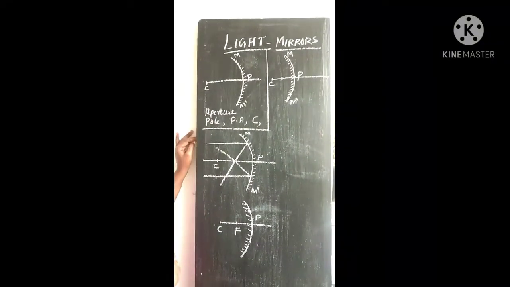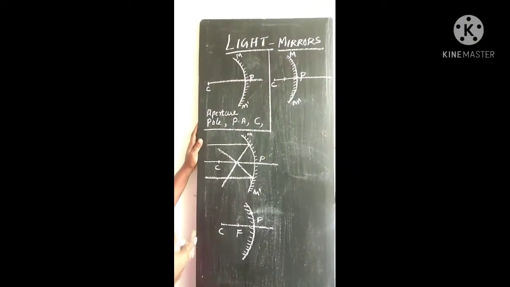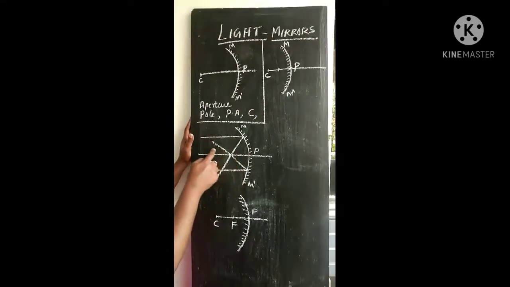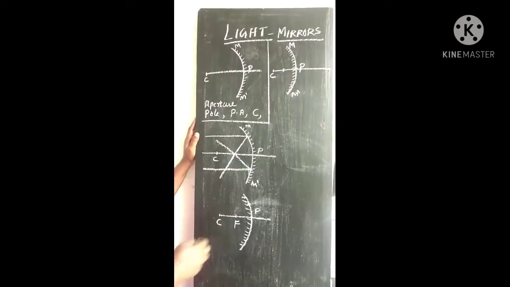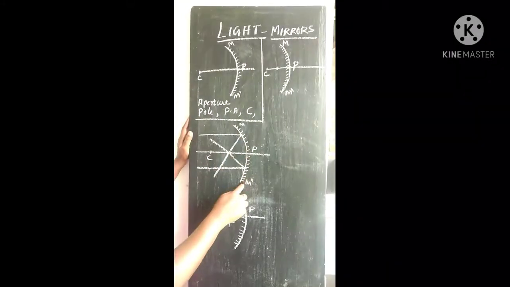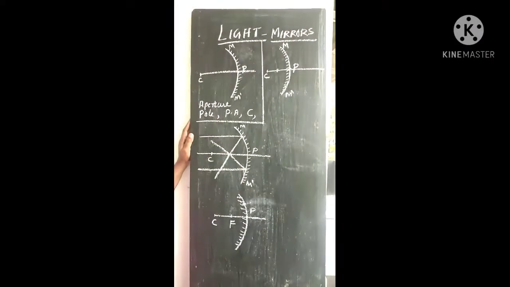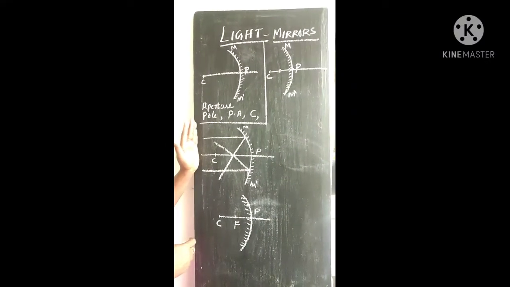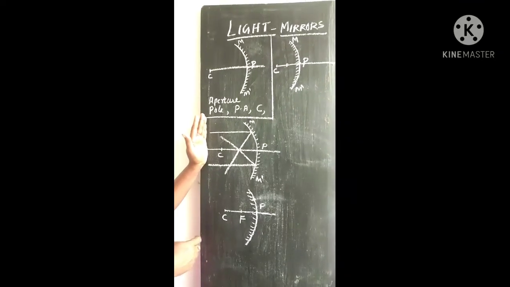Here we consider keeping an object in front of the reflecting side of the mirror. I placed an object in front of the reflecting surface. This is the position of the object.